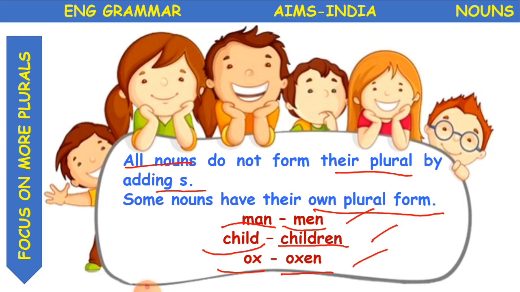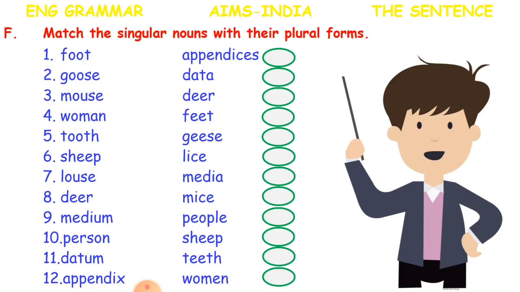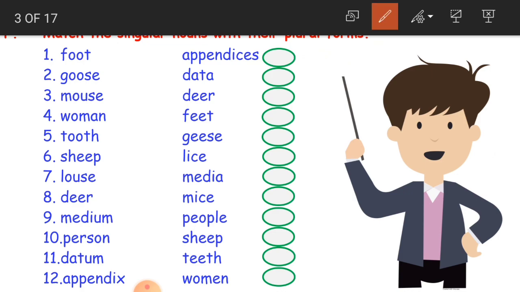So like this we have to identify the singular form of a particular noun and then write the plural of it. Clear children? Now see here, we have some singular nouns and we have to match them with the plural form. All these are singular forms, and we have to match them with the plural. As we said, not every plural ends with s. These are some different types of nouns which have their own plural forms.